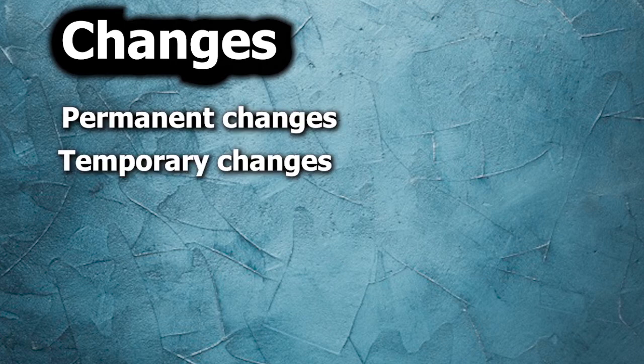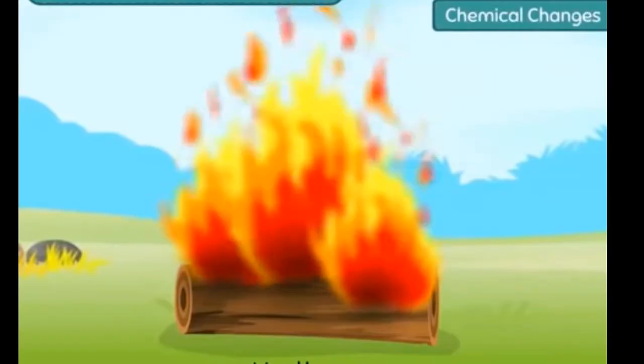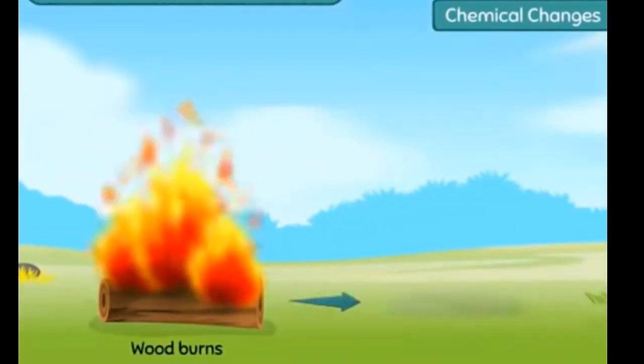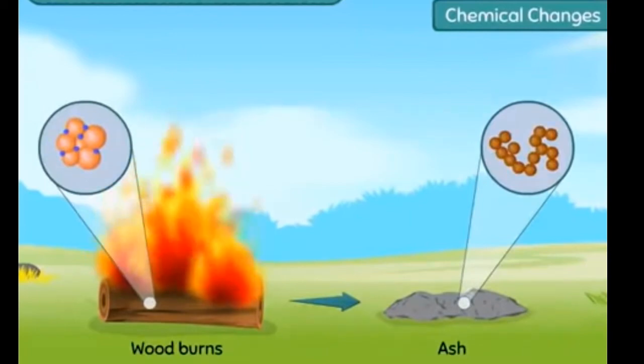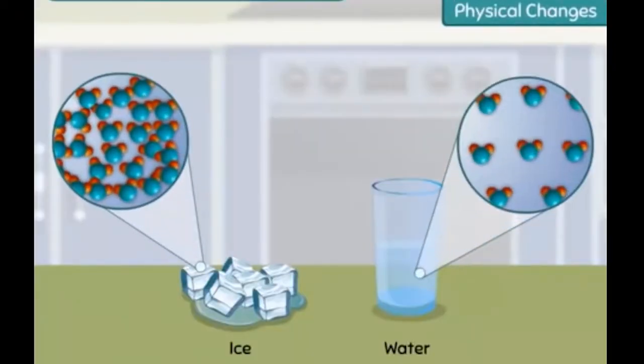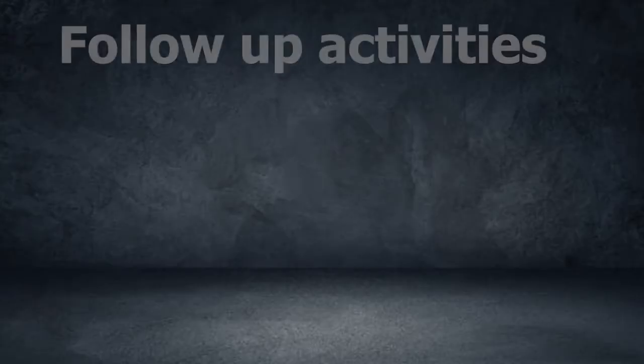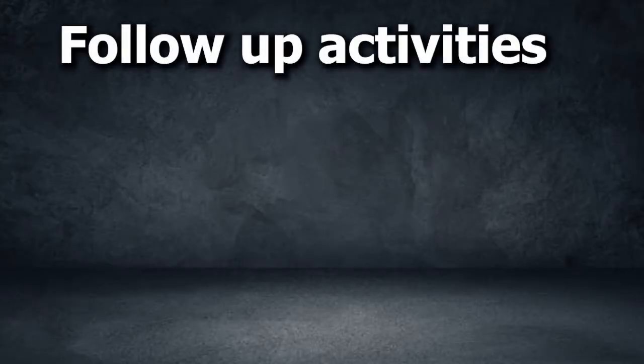So, how can we classify the changes around us? Yes, there are permanent and temporary changes happening around us. In chemical changes, a substance is completely transformed into another, while physical changes are temporary and no new substances are formed. Let's have some follow up activities.